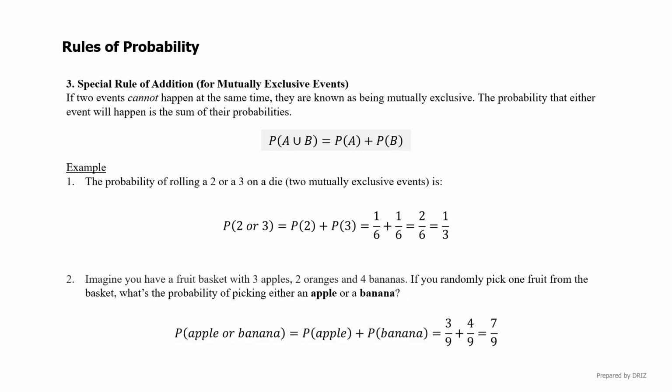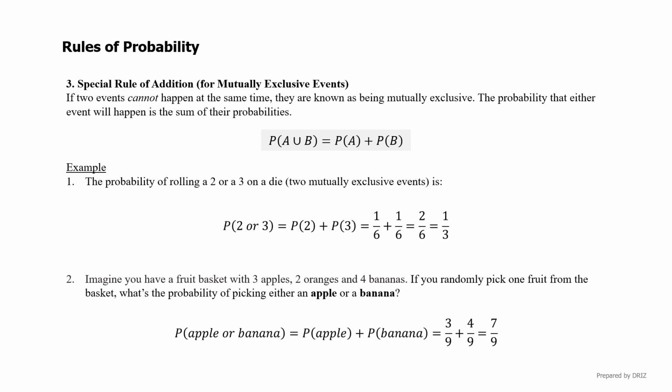The special rule of addition is used when two events cannot happen at the same time. These are called mutually exclusive events. For example, you cannot roll a 2 and a 3 at the same time on a single die roll because it's impossible. So if you want to know the probability that either one event or the other will happen, but not both, you just add their individual probabilities.